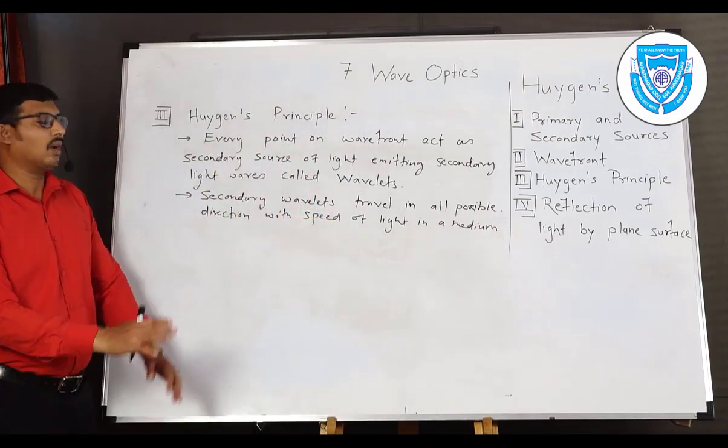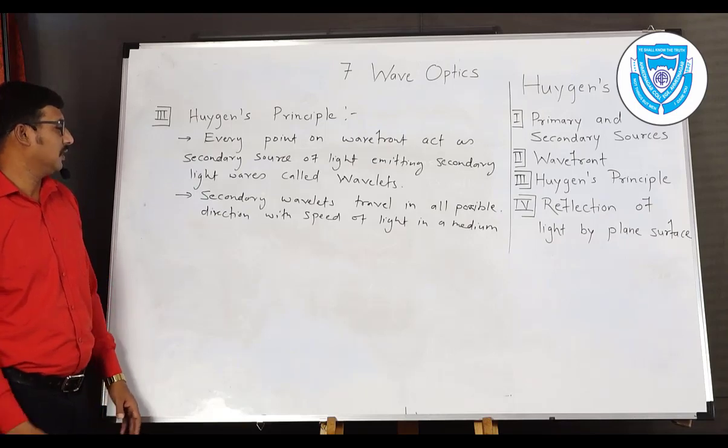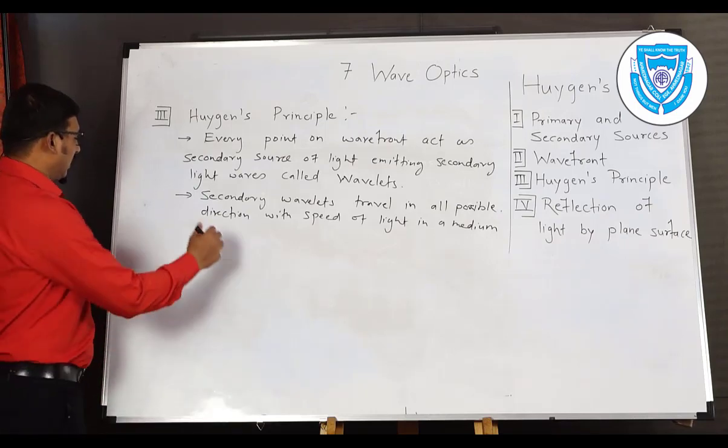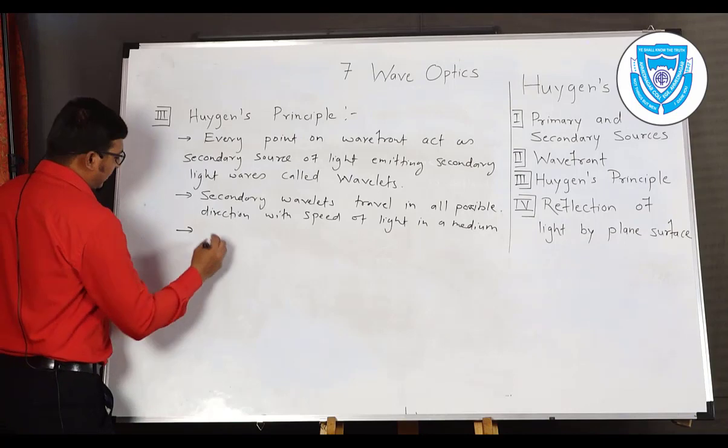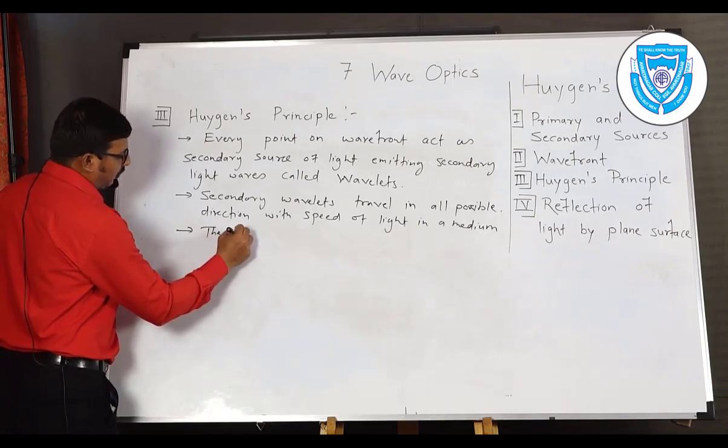Secondary wavelets travel in all possible direction with speed of light in a medium. Then third sub-point, the new wavefront